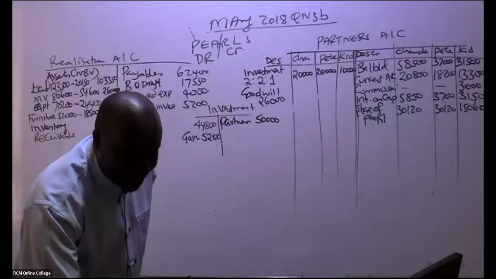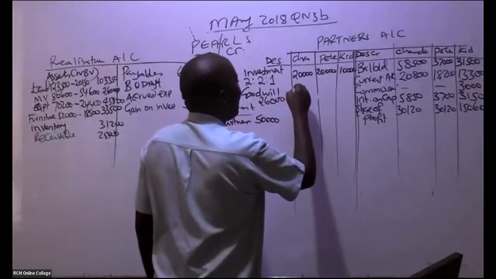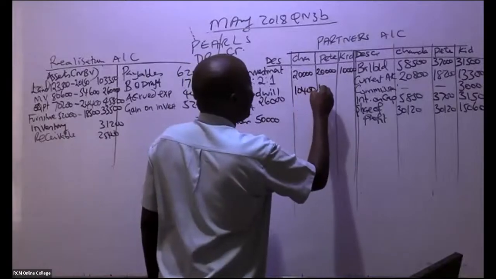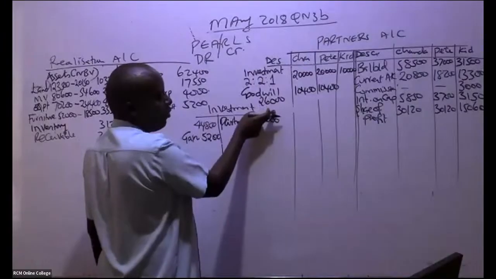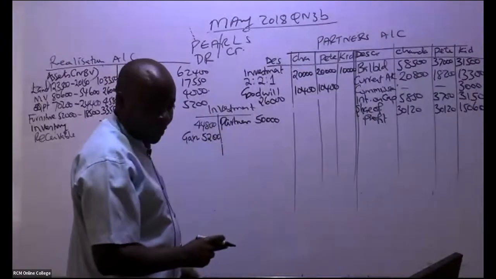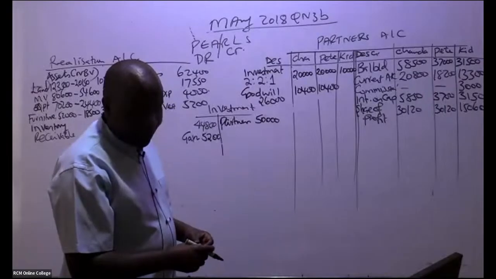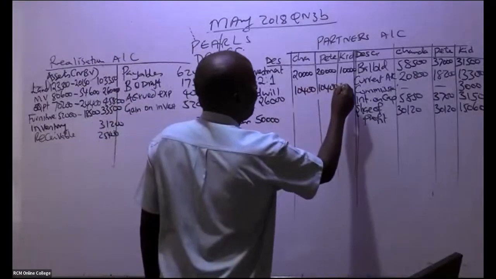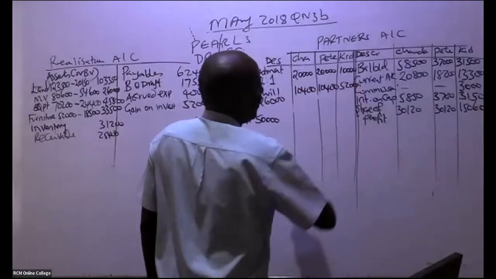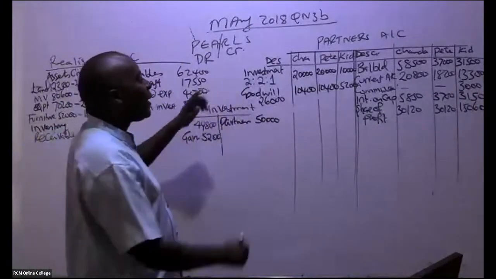So the goodwill there is 10,400, and then we have now 1/5. If you remember 1/5, that will end up giving us what figure? 5,200, like that. So this is goodwill, which is written off.